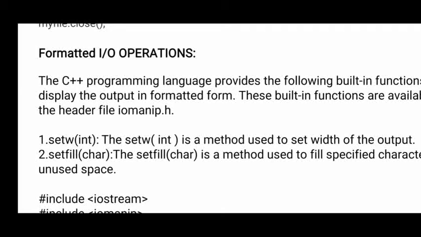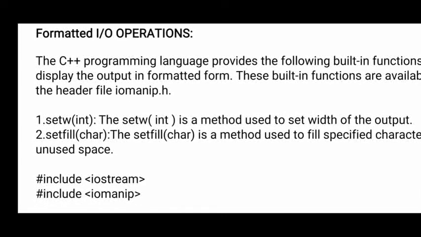Next, formatted input and output operations. Like unformatted in C++, we have a few formatted input and output operations. The first one is setw. The setw method is used to set the width of the output. For example, whatever input the user is going to give may be 10 to 20 characters, then you give a width of 20 characters.